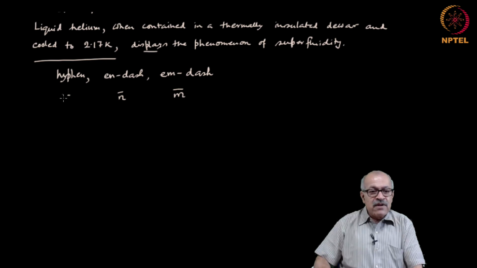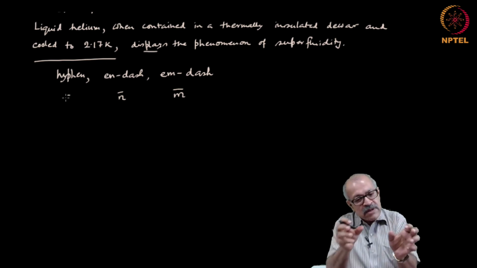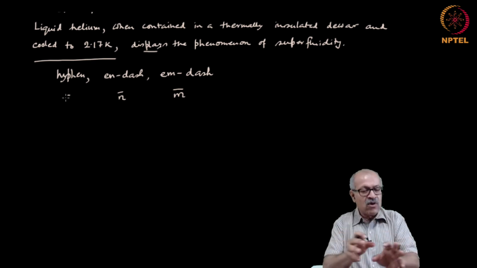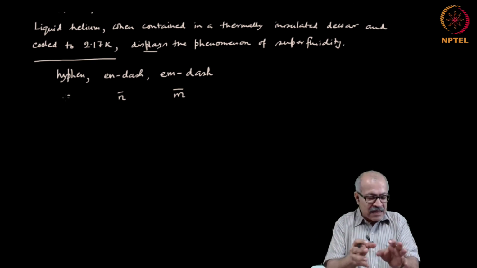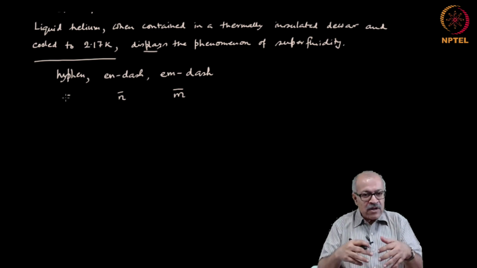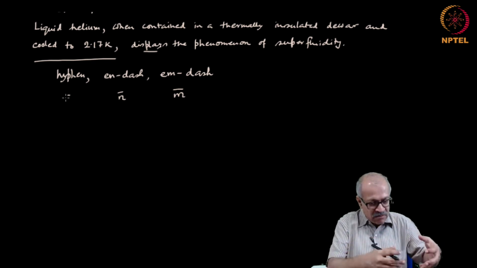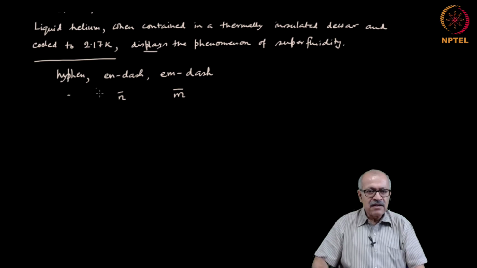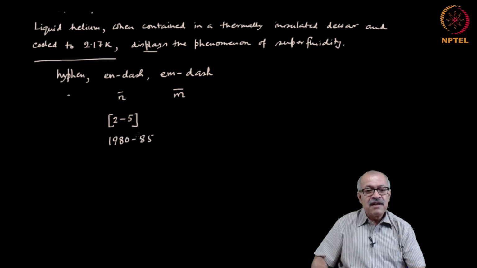Now, when is a hyphen used? When two different words are being joined together that were normally not joined, then you have to put a hyphen, not a dash. But if you are saying from-to, say references 2 to 5, that means 2, 3, 4, 5, all these references together, this is an N dash. Or if you want to say 1980 to 85, this is an N dash.